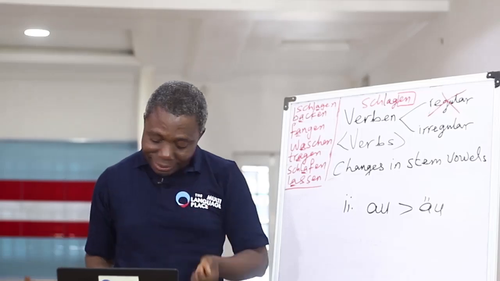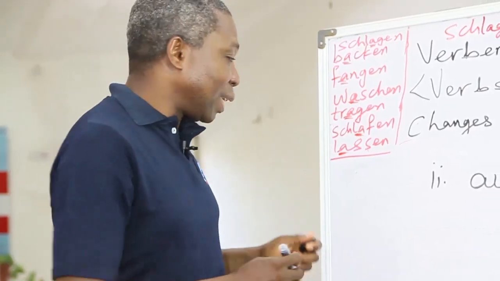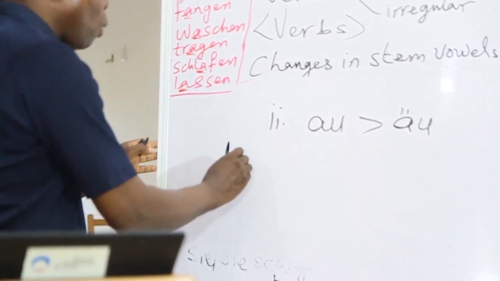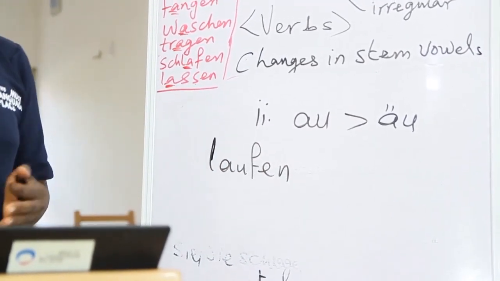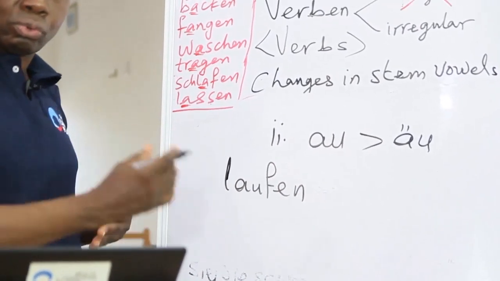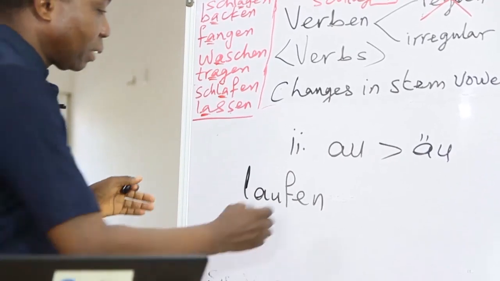I'm going to give you an example now, and the example is the verb laufen. Laufen simply means to walk, to run, yeah?